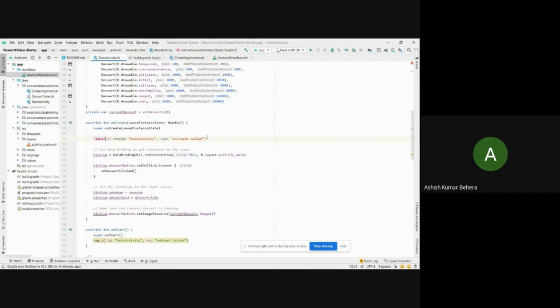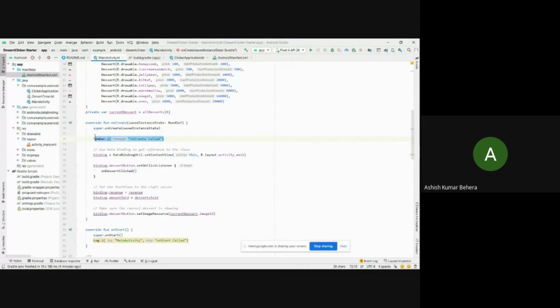You may face this kind of error because the Timber function takes only one argument. So we need to clear the second one in order to vanish our error. Now I'll change the message to onCreate called.